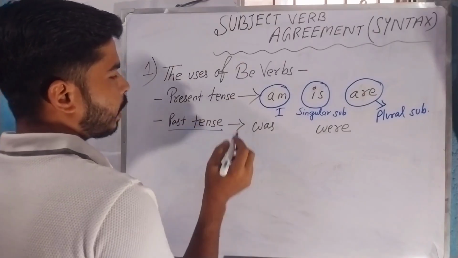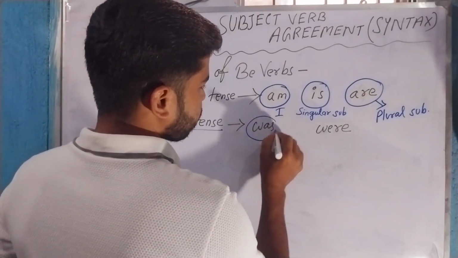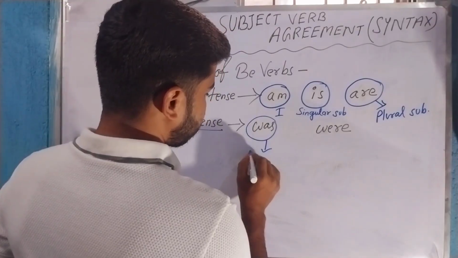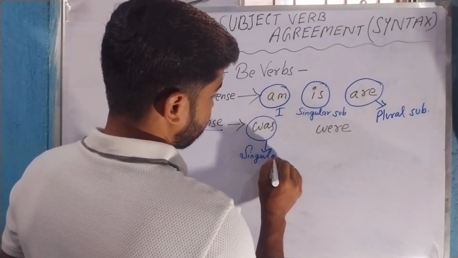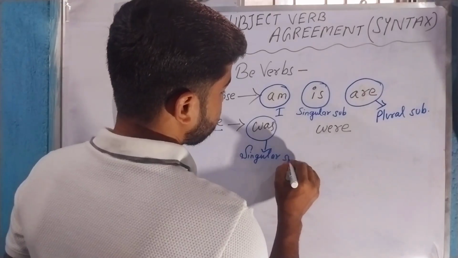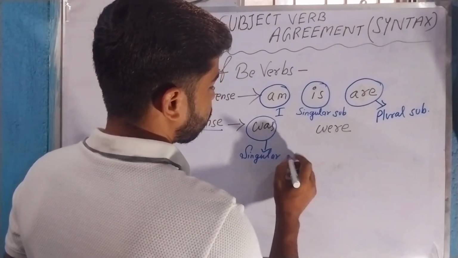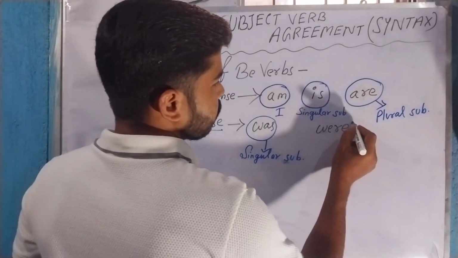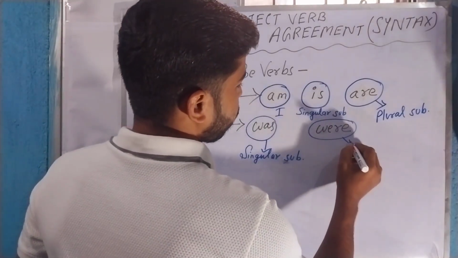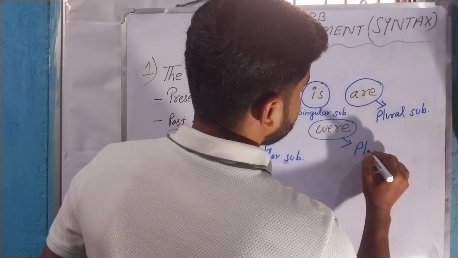And in case of past tense we use was with singular subject, and were is used with plural subject.